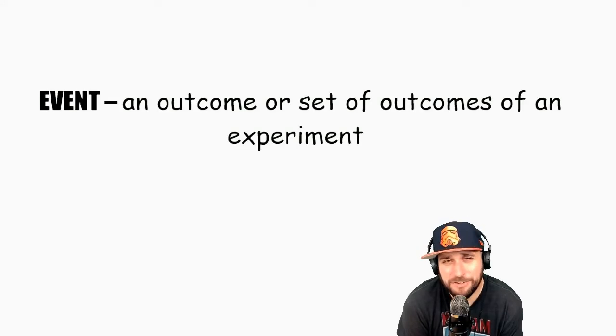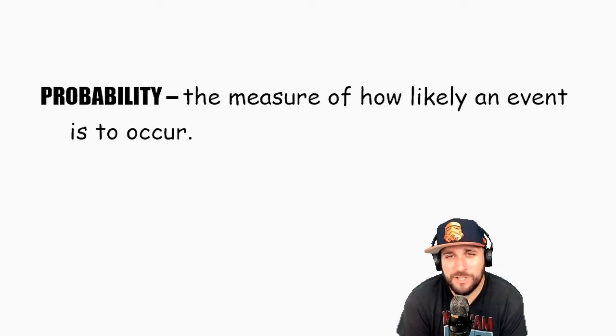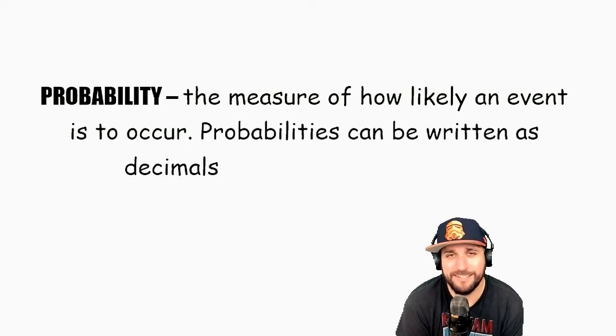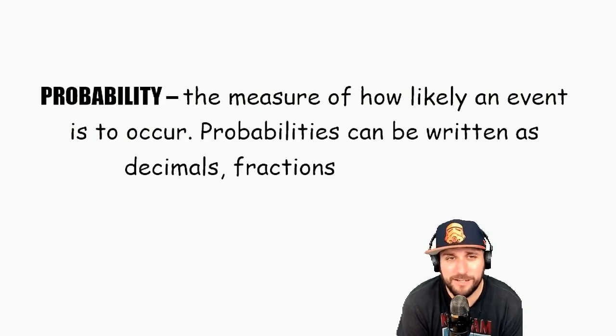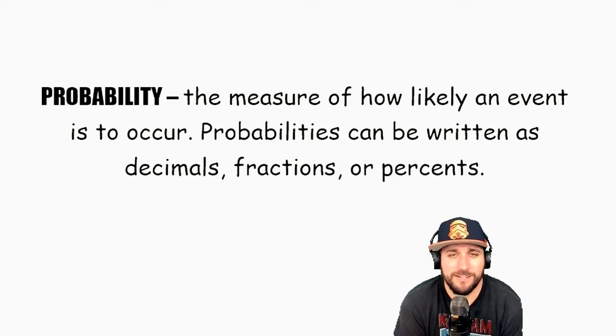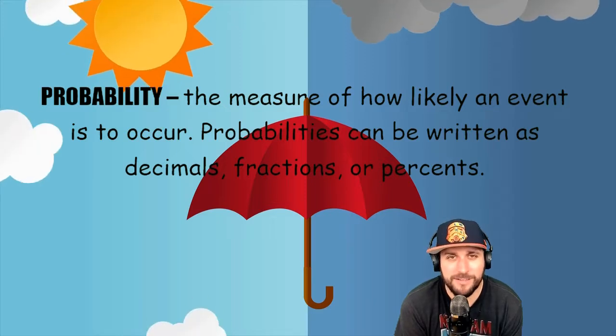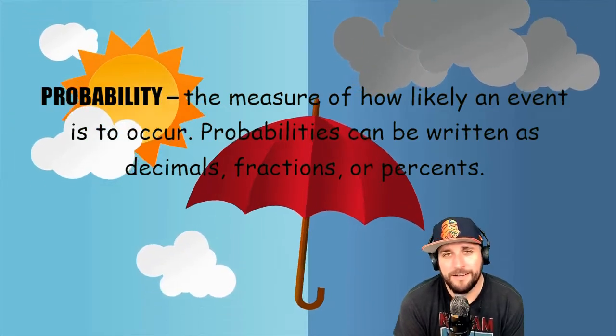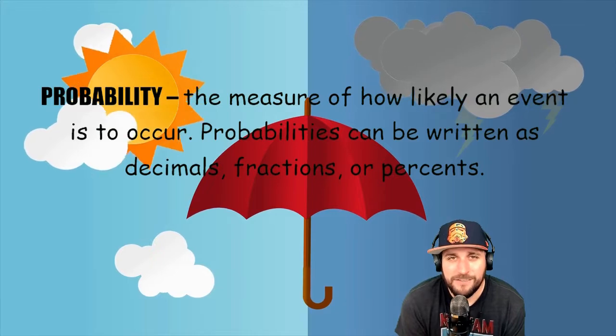An event is an outcome or a set of outcomes in an experiment. Probability, the thing we're going to be talking about for most of today, is the likelihood that an event will occur. Probabilities can be written in a number of ways. They can be written as decimals between 0 and 1, or as fractions, or as what's most often done, percentages. So like there's a 20% chance it's going to rain tomorrow. That's a probability. So probability is a likelihood an event will occur.